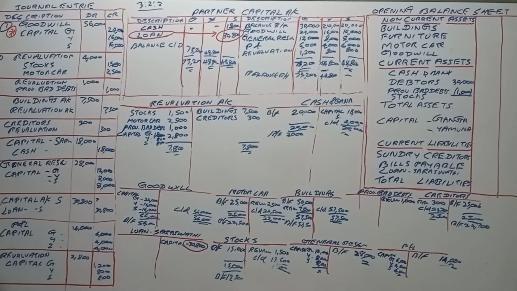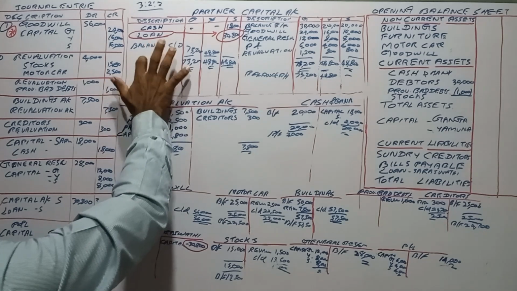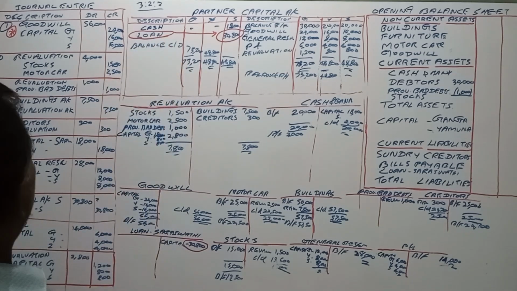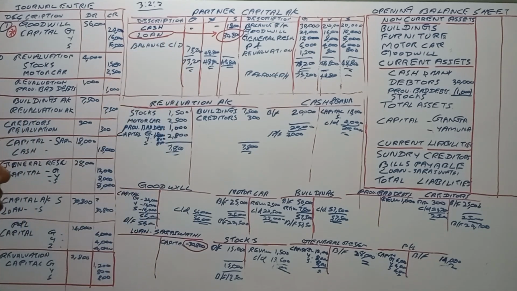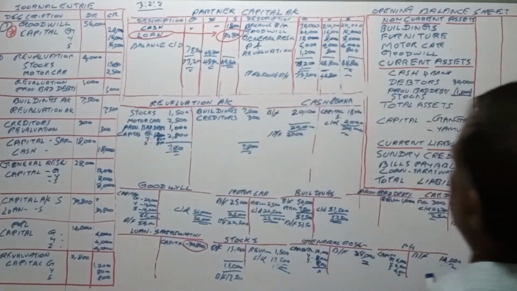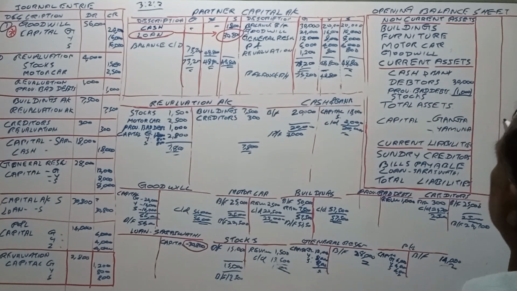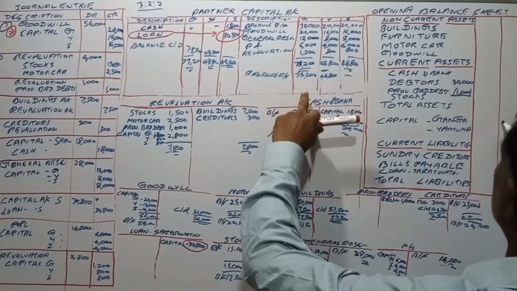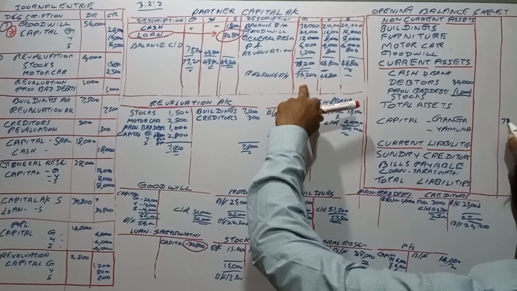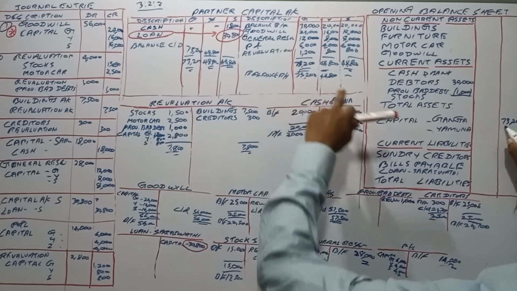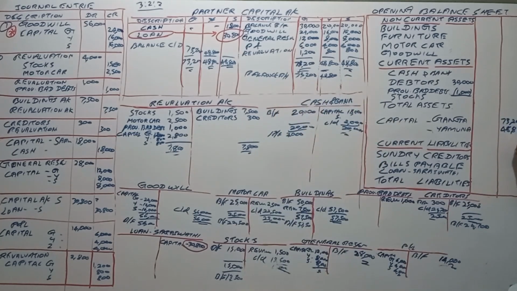That is the new adjustment here, right? We'll take down the balances. Balance 73,200 and 48,800, right?